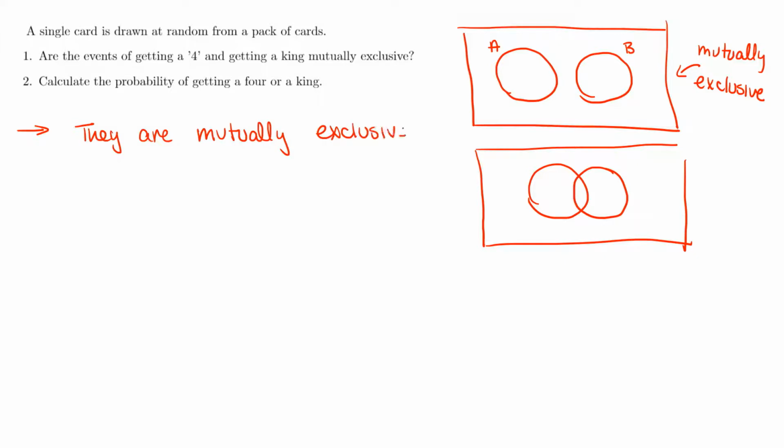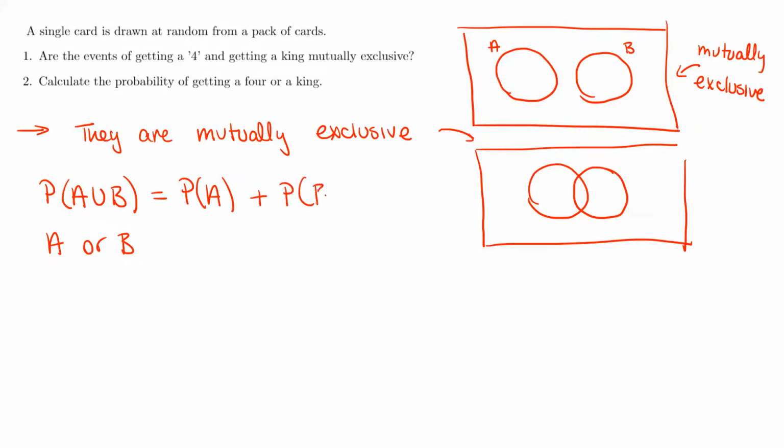And a formula, guys, you can use to find the union of two events, A union B, when they're mutually exclusive, is the probability of A union B, so the event A happening or B happening. That's what the union means in these Venn diagrams. That's just going to be the probabilities of the individual ones added together.